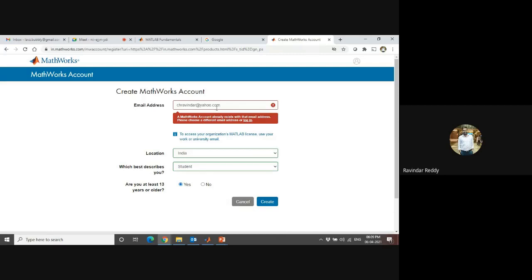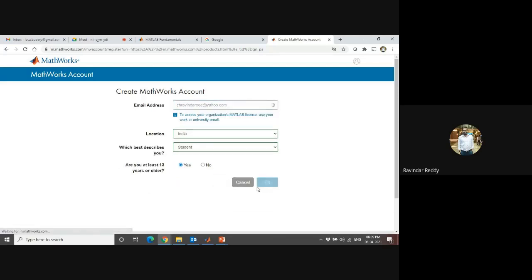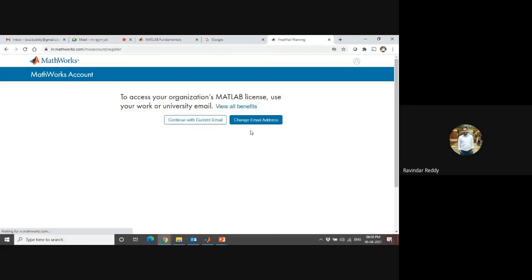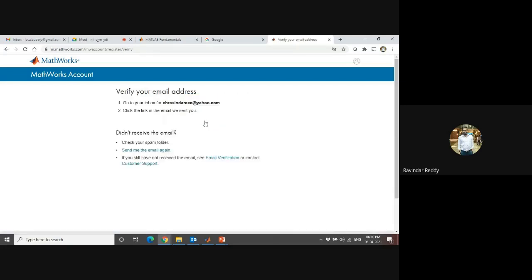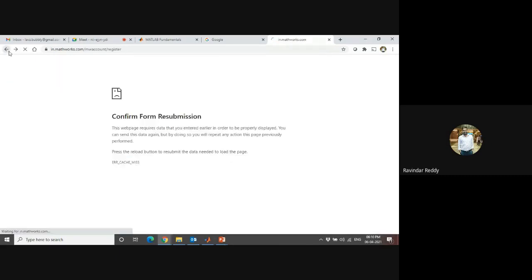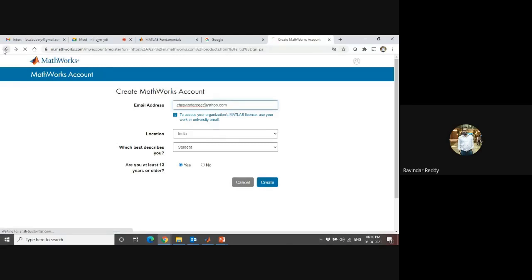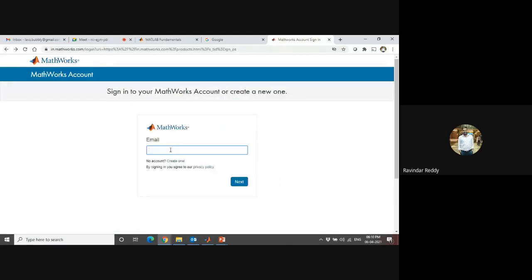In my case, I already have the account, so I'll put something different. See, it is asking for the next level, Create. Once you create, then continue with the current email. The verification went to the email ID you gave. If it is not received, you can request the email verification once again. Once you get that, you are able to access that account.